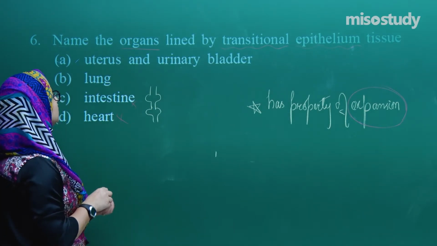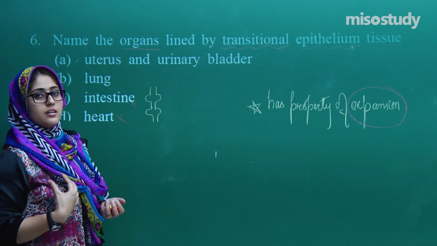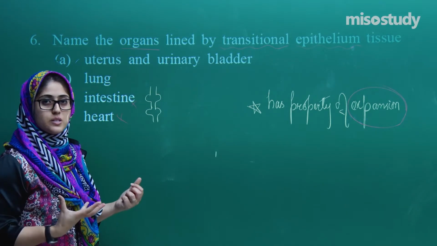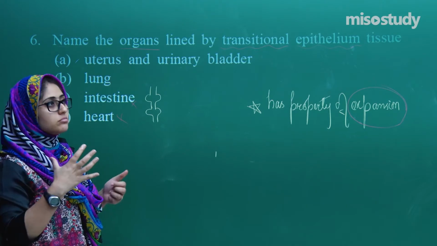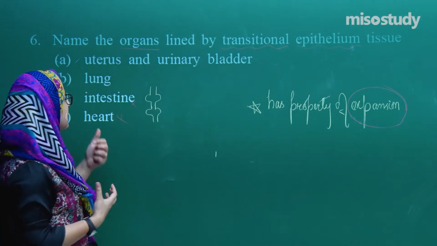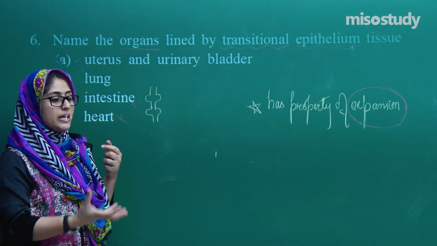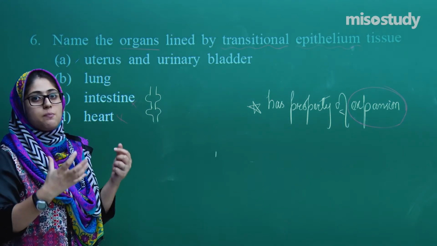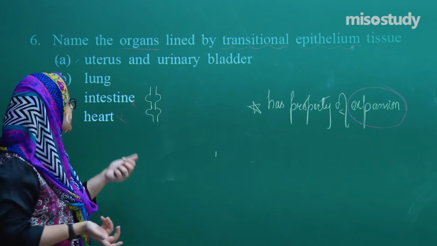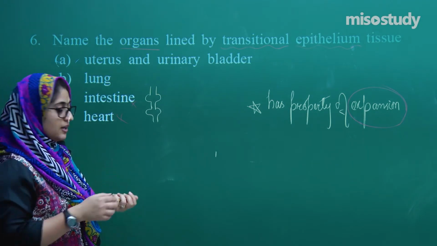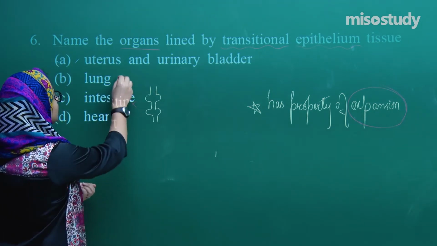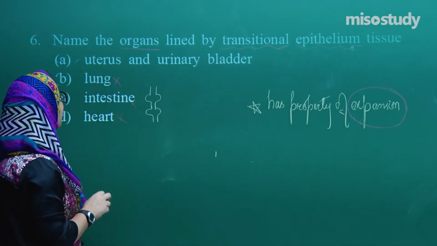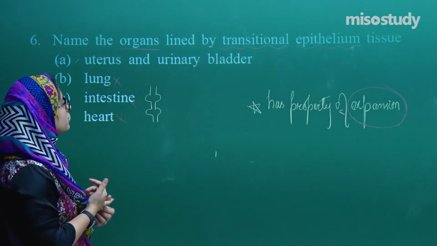Now coming to the lung. We inspire, we expire. Our lungs also expand, but not that much. If you inhale water into your lungs, it will expand, but you will die, because they do not have that property. They cannot resist this thing. So lung is also gone. So what do we have? We have uterus and urinary bladder.